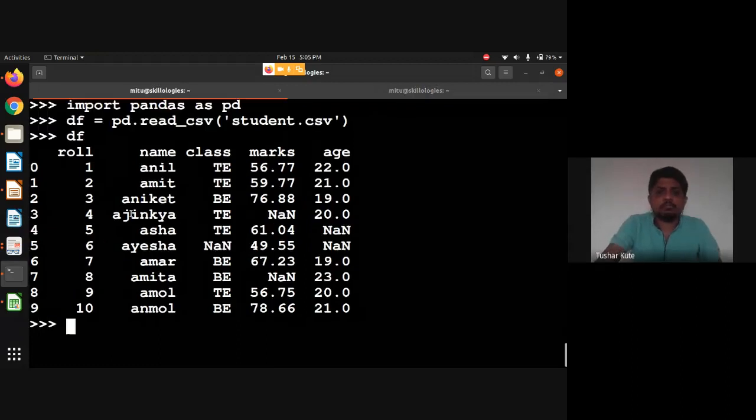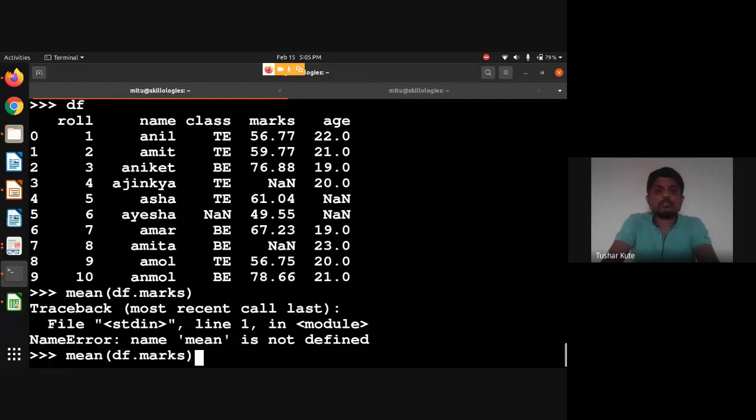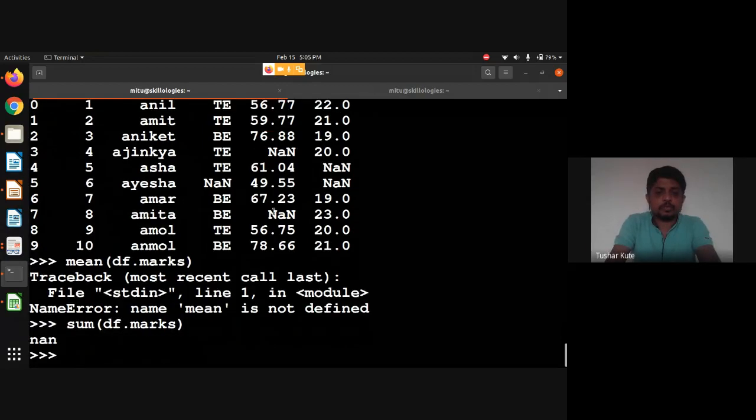But if you calculate here, for example, I want to calculate the average of the marks. It will show the result, but the result will be the average of 8 students only. Mean is there in the NP function. Just say sum. So the addition of all these marks is NaN here. See, sum of df dot marks.